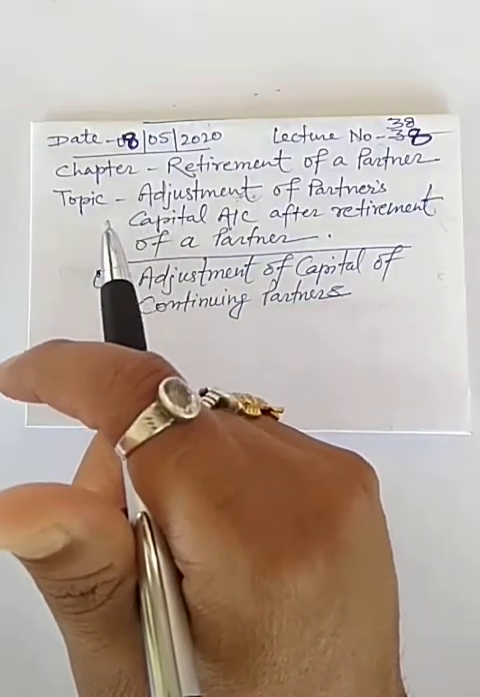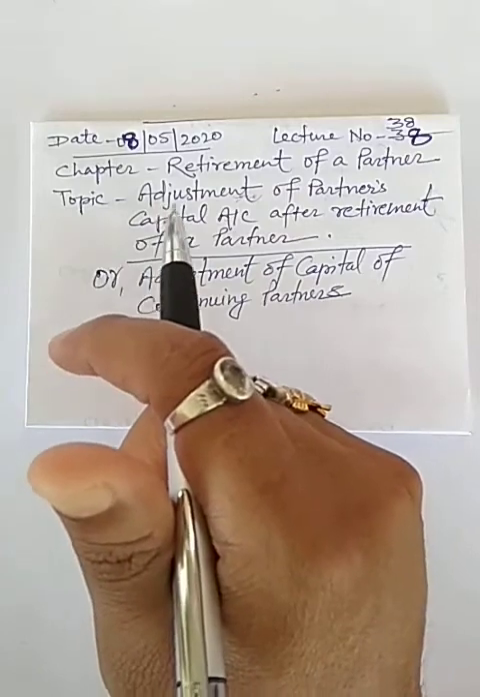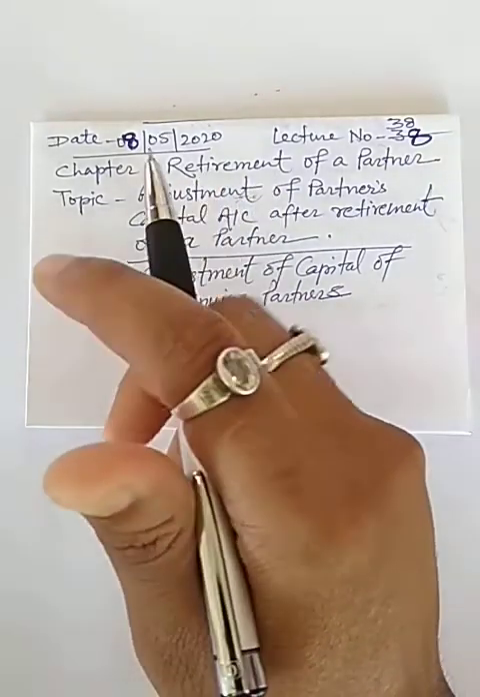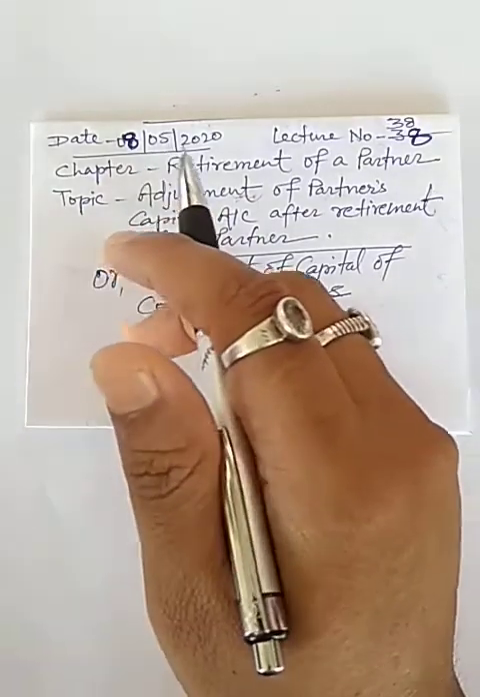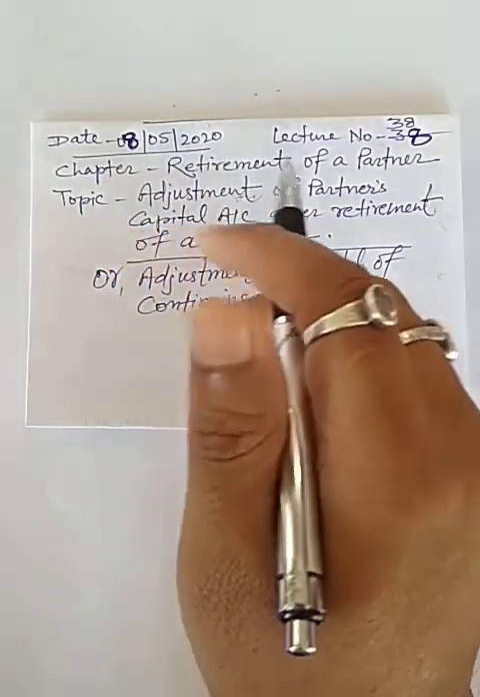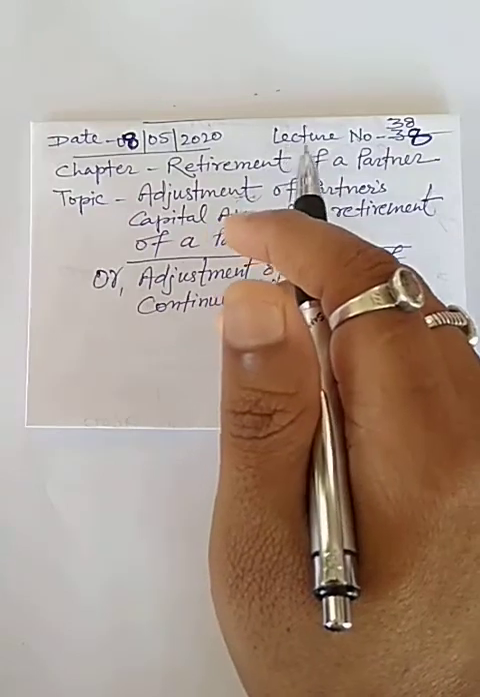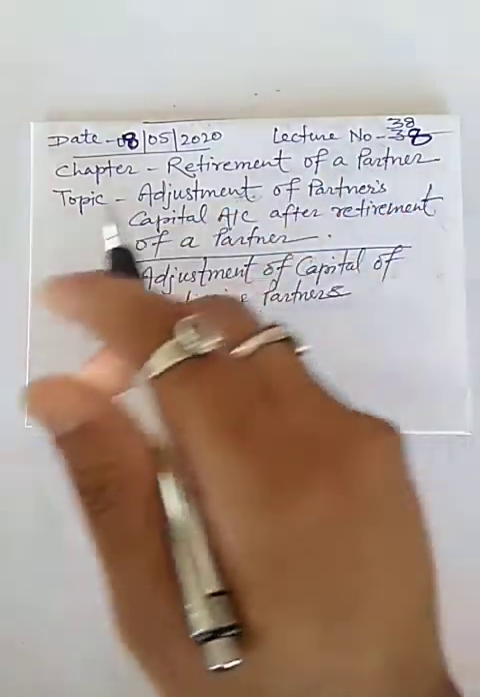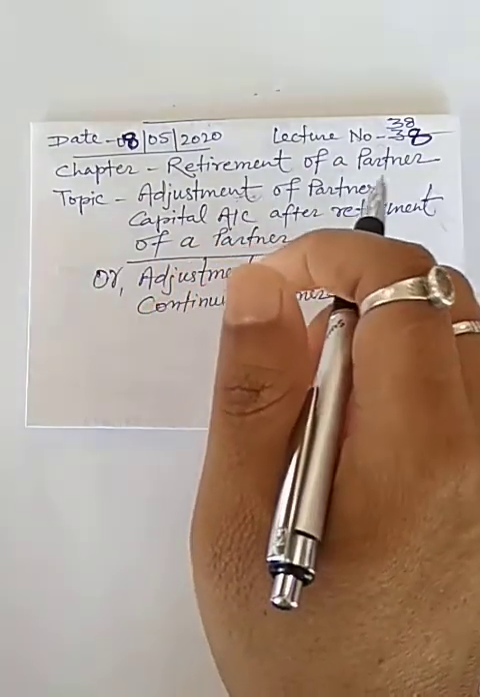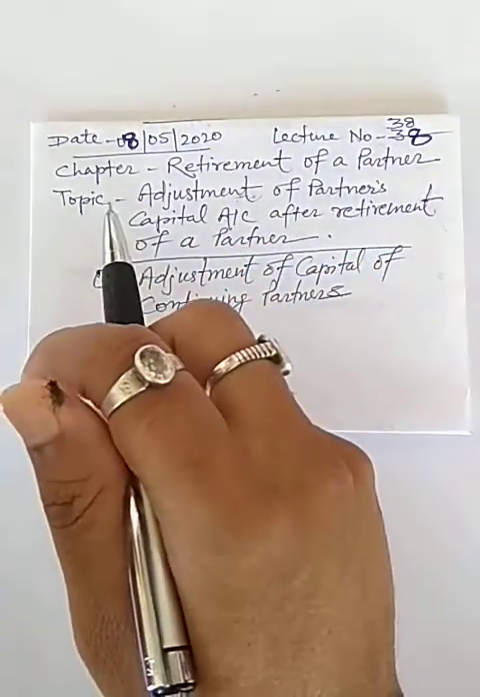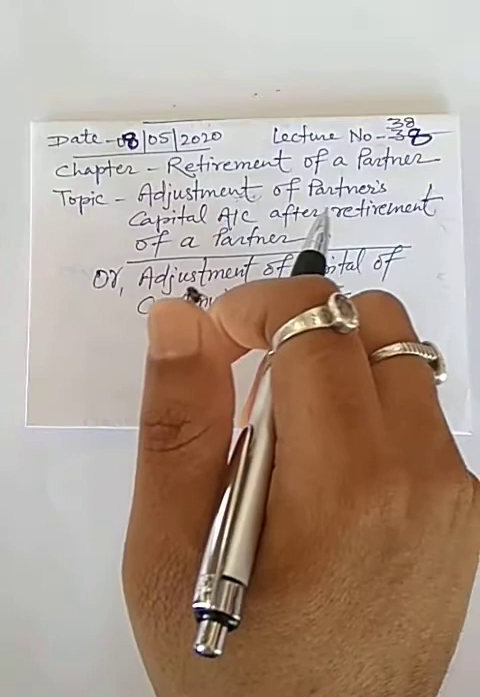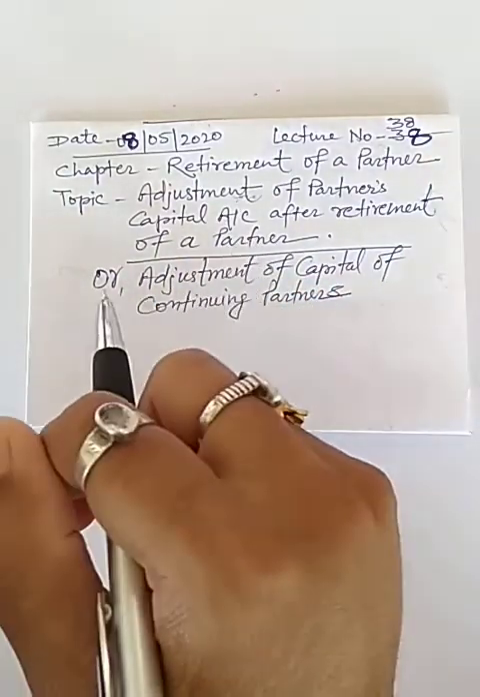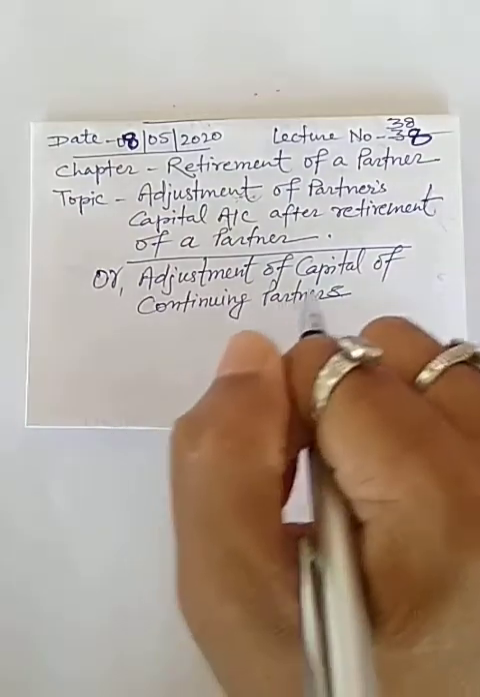Today I am continuing this chapter. Today is 8th May 2020 and this is our lecture number 38. Chapter is retirement of a partner. Topic is adjustment of a partner capital account of continuing partner,